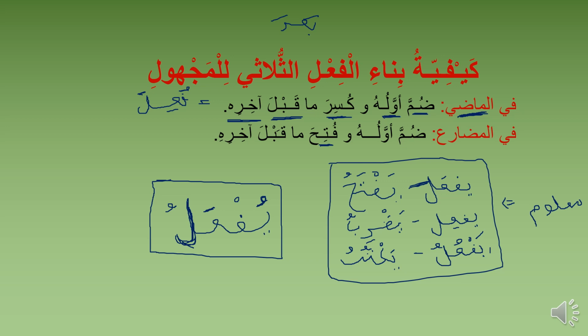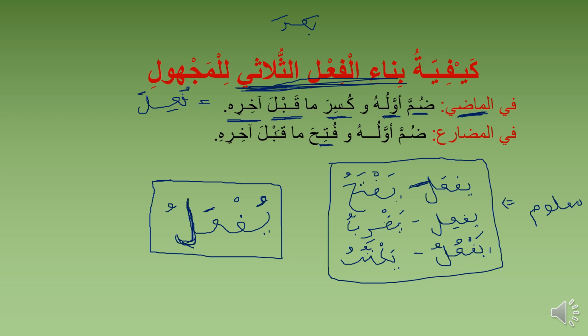But in the case of majhul, it has only one: yuf'alu. Don't forget we are talking about the sulasi verb. When we get to rubai and khumasi, sudasi, there are still some changes. But this is the sulasi, the three-letter verb.